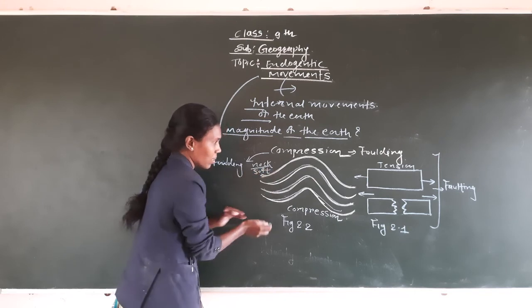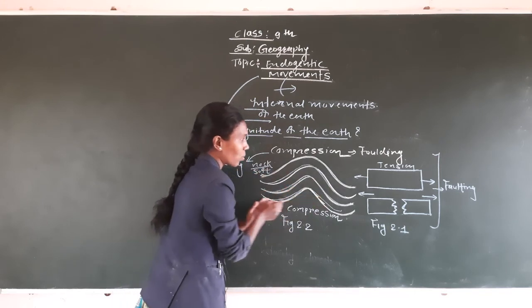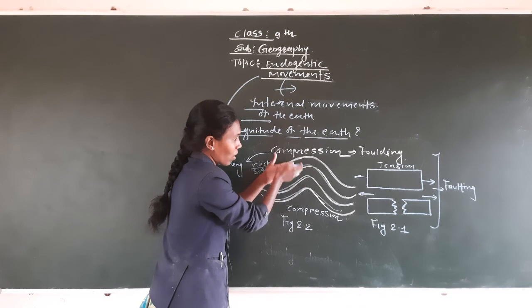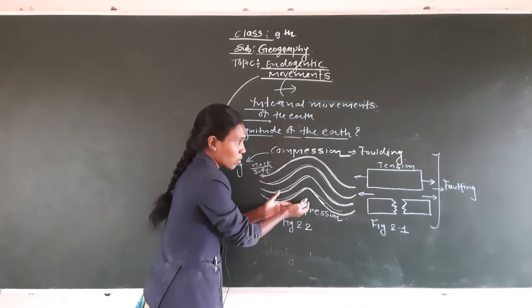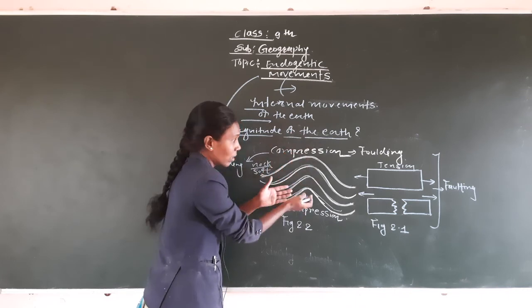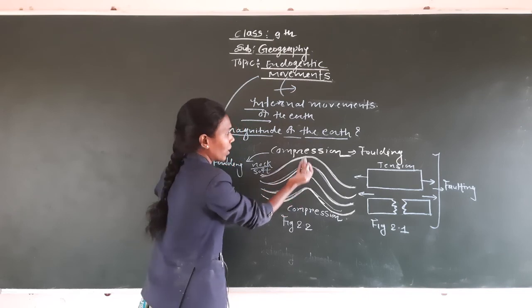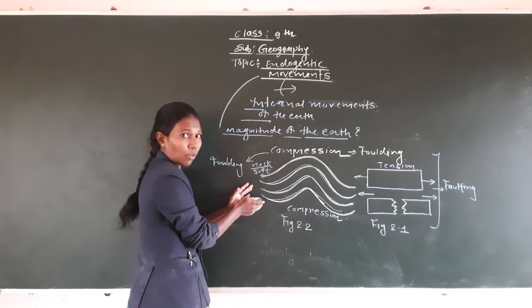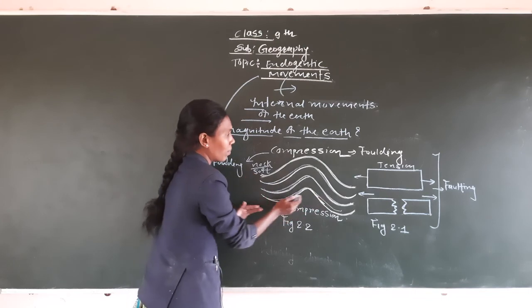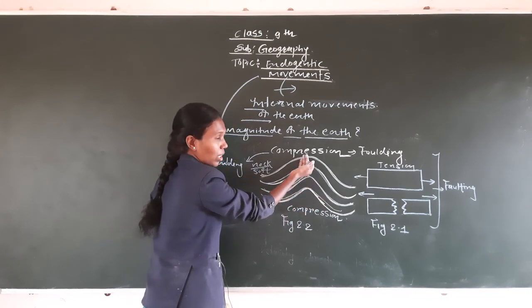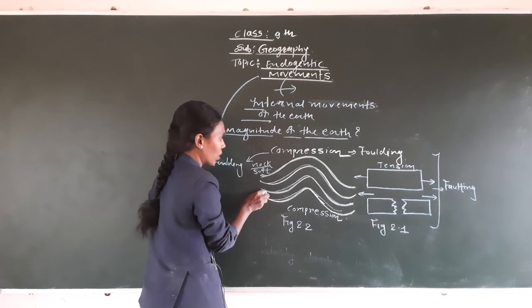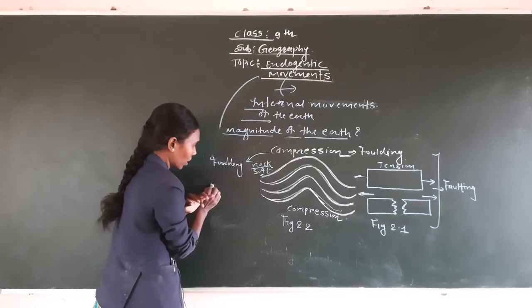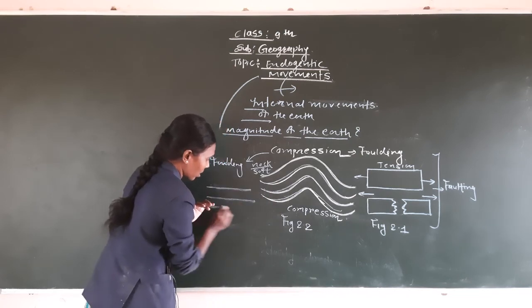So due to that reason, when energy moves toward each other, whatever the structure of the earth is, it is going to be uplifted. Do you understand? The structure of the earth is going to be uplifted. As a result, due to this compression, the structure of the earth is uplifted, and it forms a structure like this. So due to that reason, it is known as folding.